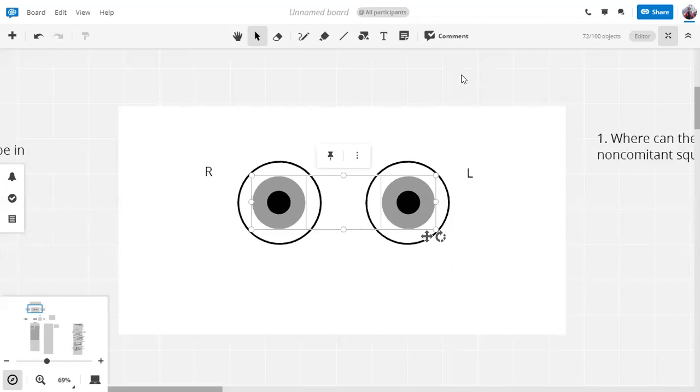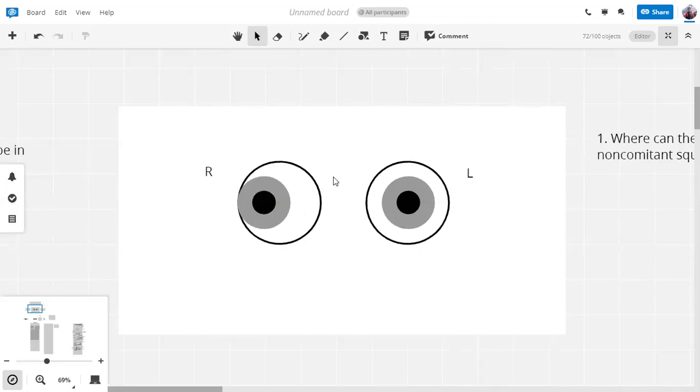But what happens if, let's say, in the normal position of gaze, both eyes are looking straight forward. However, when I ask the person to look towards his right side, his right eye looks towards the right side, it moves, but his left eye still looks forward. What is happening in this case? The abnormal relationship between both the eyes is only present when the person is told to look towards his right.